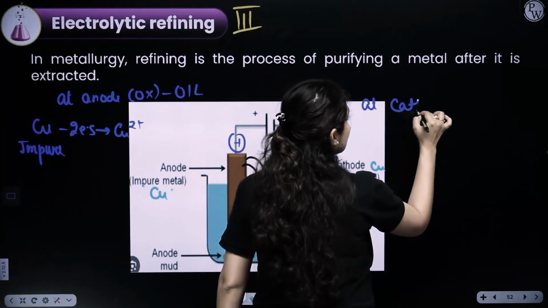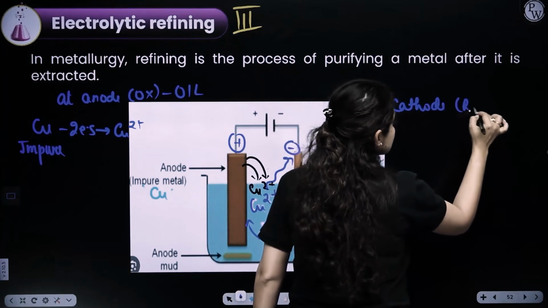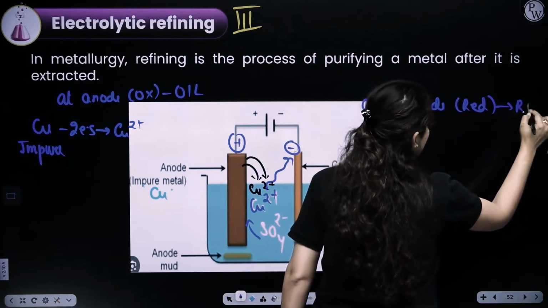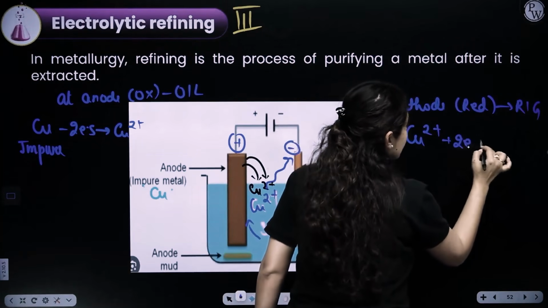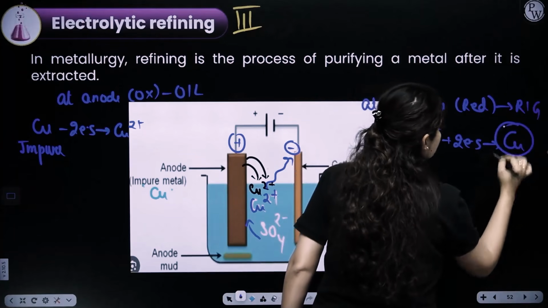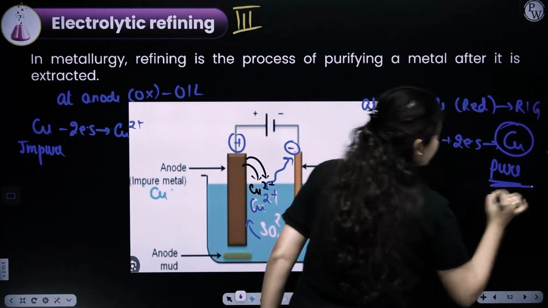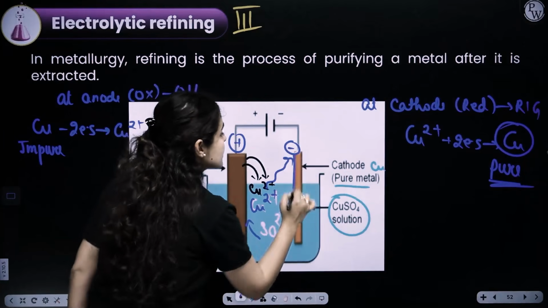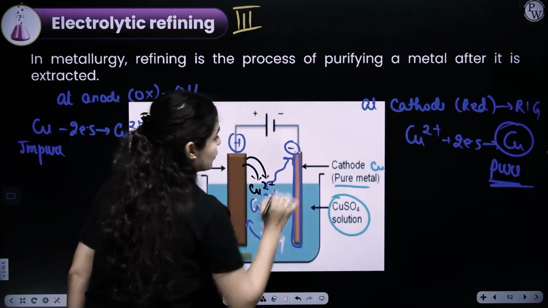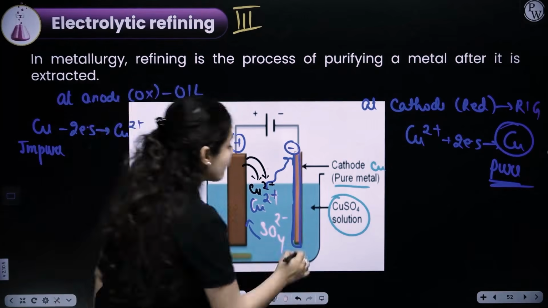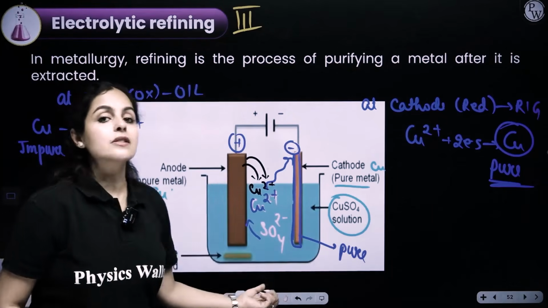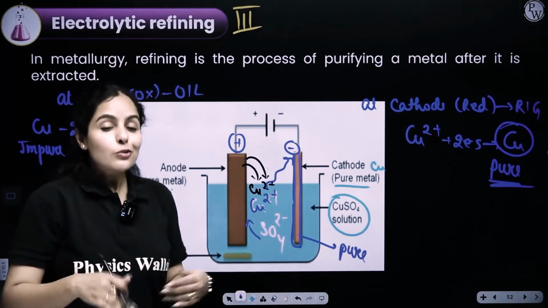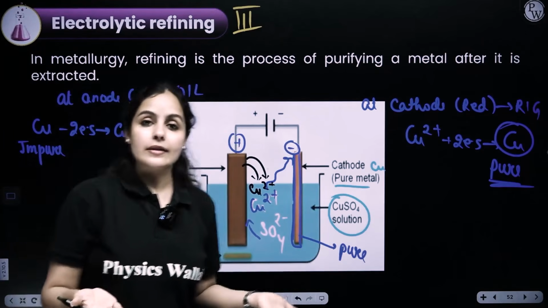So at the cathode, reduction takes place. Reduction means gain of electrons. Copper 2+ ions are then gaining electrons and form what? Copper. Pure form of copper, which will start settling onto the surface of the cathode. So pure copper metal, after some time, will start depositing onto the surface of the cathode, which is then later extracted.